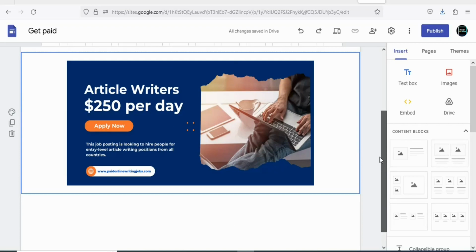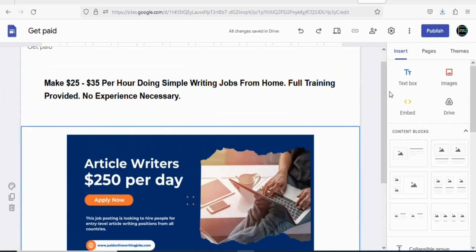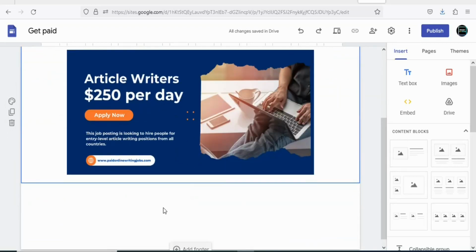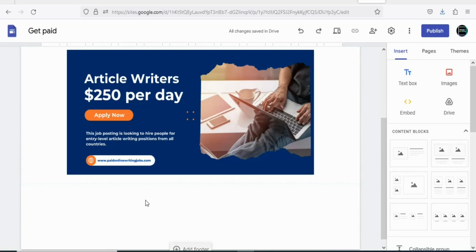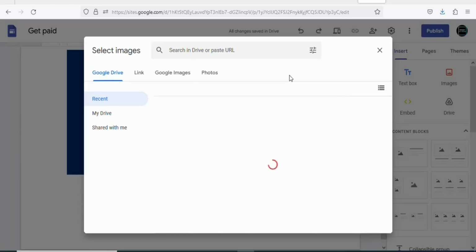The next step is that you are going to write a call to action. So you can write a call to action at the bottom right here. If you want, you can also insert an image as a call to action. In this case, I'm going to insert an image. So what you have to do is that you have to come right here, click on images. Once you click on images, you are going to click right here, select. Once you click on select, you are going to see a page like this.